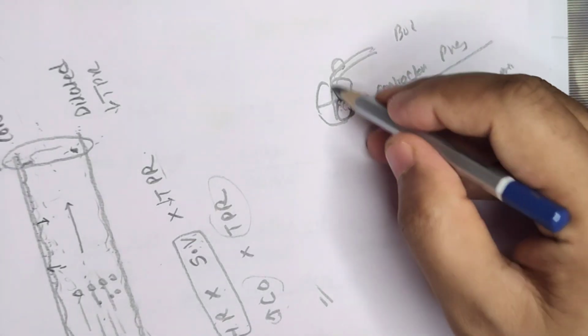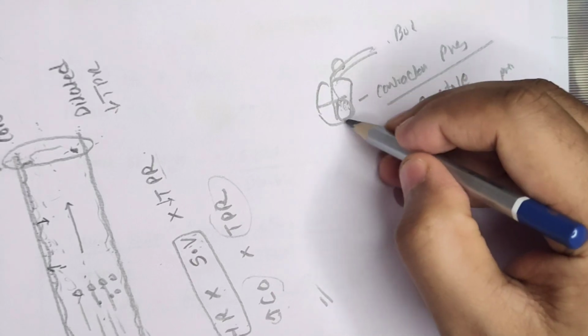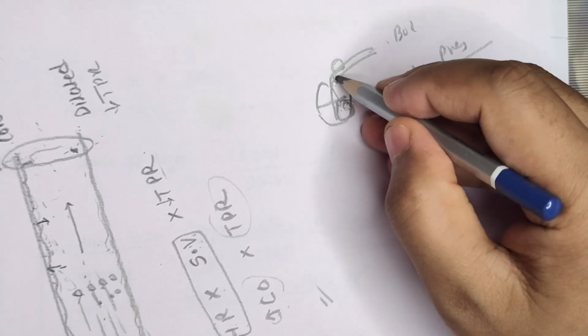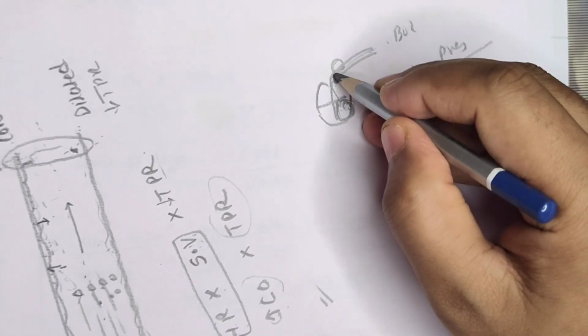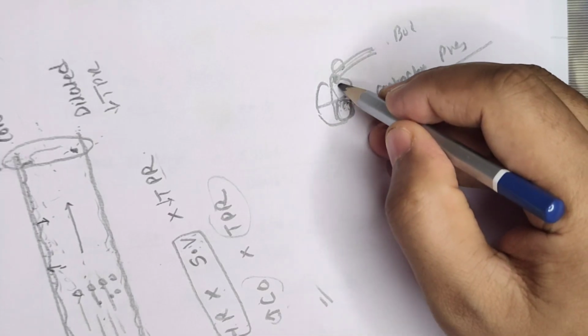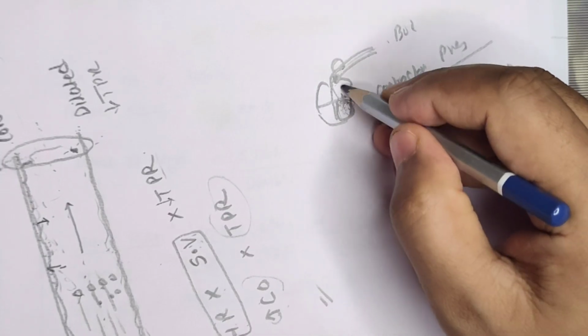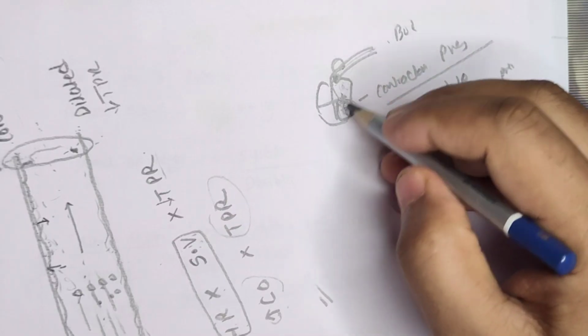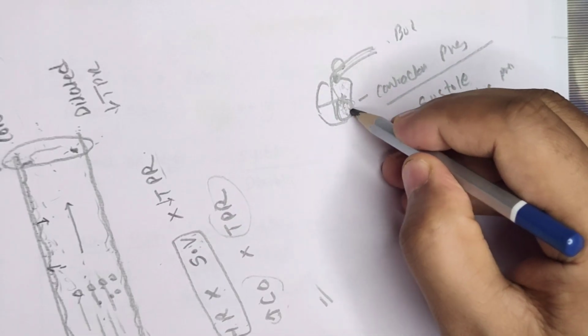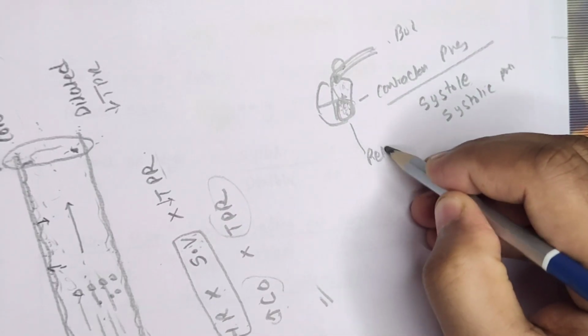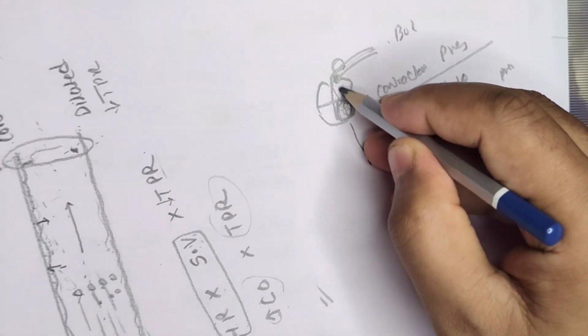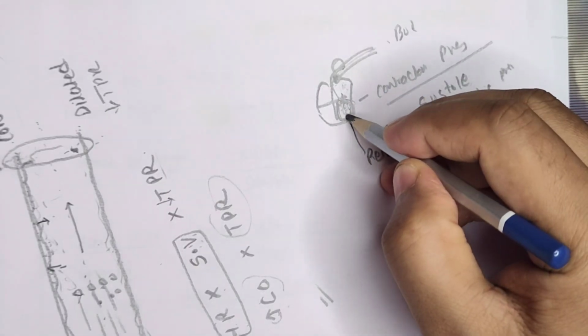Now, once this blood is pumped, the ventricle will get dilated or relaxed. Here the semilunar valve will get closed so that blood will not come back. Then blood from the atrium will come to the ventricle. During this time the ventricle will be relaxed. Pressure will be released so that blood from the atrium will come to the ventricle.